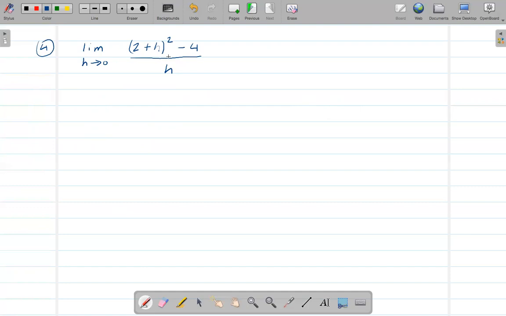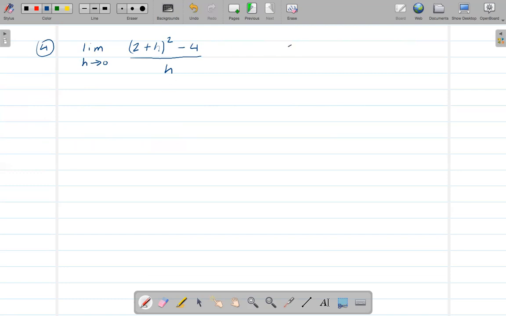So what we can do is expand this. Let's see what we can do with the numerator, and whether we can cancel something from numerator and denominator.